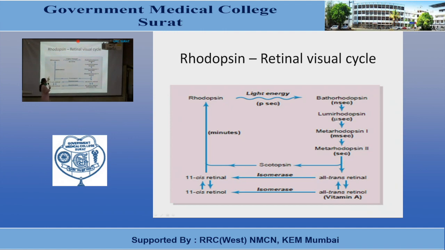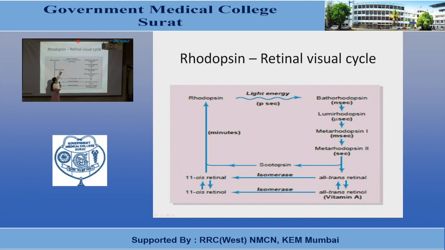Now, once there is photoactivation of the electron present in the retinal portion of the rhodopsin, it goes through all these intermediate steps and gets converted into all-trans retinal. This all-trans retinal is a straight molecule, and it does not remain fitted into the three-dimensional structure of the protein scotopsin, and gradually it gets separated from the scotopsin, resulting in the splitting of scotopsin and all-trans retinal.